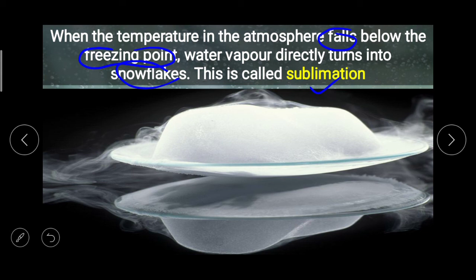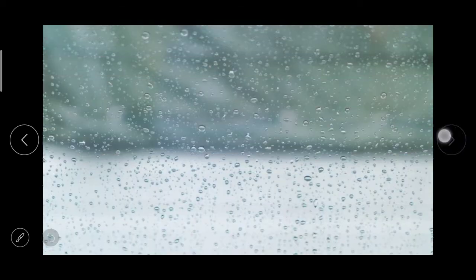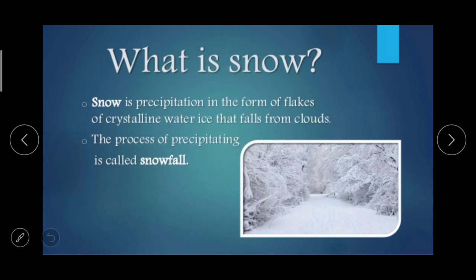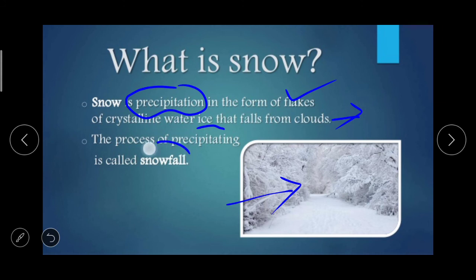Here the vapor in the form of gas transforms into solid snow. Now what is snow? Snow is precipitation in the form of flakes of crystalline water ice that falls from clouds like this. The process of precipitating is called snowfall.